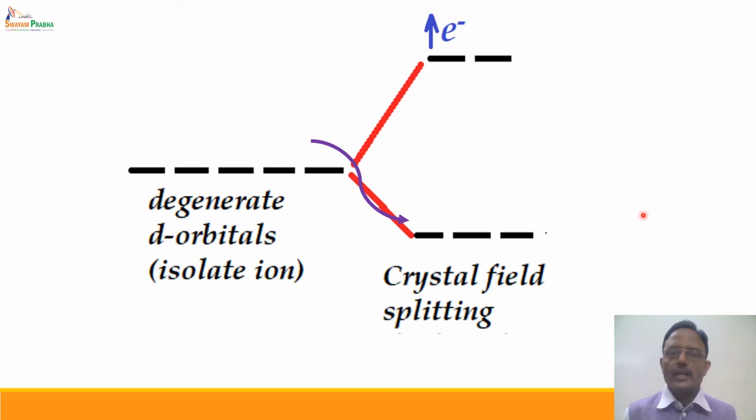This is the explanation of the color or absorption spectra of the complex on the basis of crystal field theory. And we have discussed that valence bond theory could not explain the absorption spectra of the complexes, because according to valence bond theory, all the 5 d orbitals are degenerate, and such a transition is not possible in a degenerate set of orbitals.